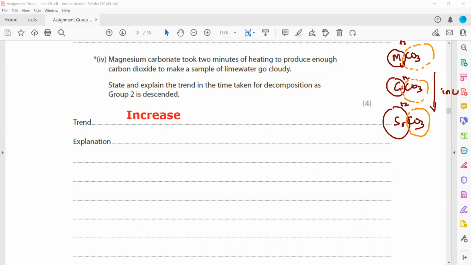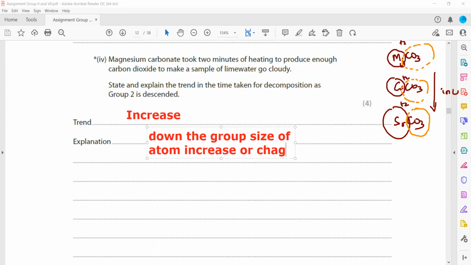as we go down the group, the size of the atom increases, or we can say the charge density, charge per unit volume, decreases, because the charge is the same but the volume is increasing, so charge density is decreasing.